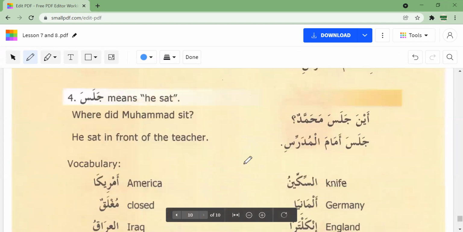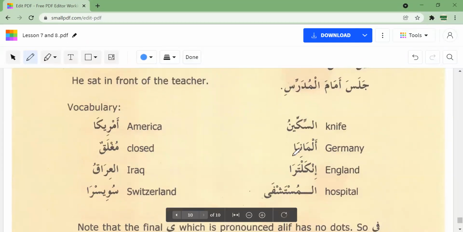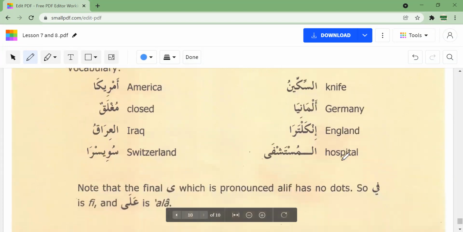Okay, so that's what we did in this lesson, and here are our new words. Okay, Almania again is Germany, and just remember that this is not alif lam like as-sikin, the knife. Almania together, there's no the, okay? It's all together. Almania means Germany, and Inkaltara means England.